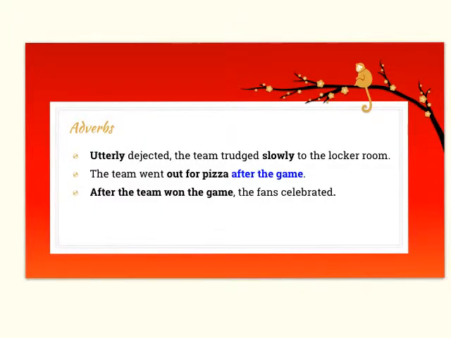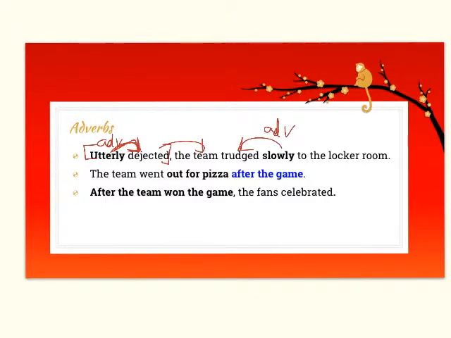Adverbs are a little more versatile. They can move around in sentences, and they can modify verbs, adjectives, or other adverbs. In our first sentence, "Utterly dejected, the team trudged slowly to the locker room," utterly is modifying dejected, which if you remember from the sentence before, is an adjective modifying team. So we have a participial phrase here, and we have an adverb within that participial phrase modifying the adjective dejected. And they trudge slowly. How did they trudge? Slowly. So that is an adverb modifying trudged, the action verb trudged.